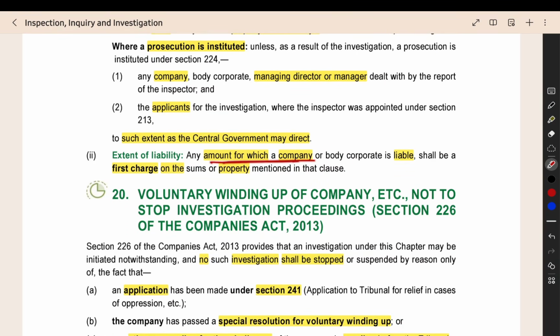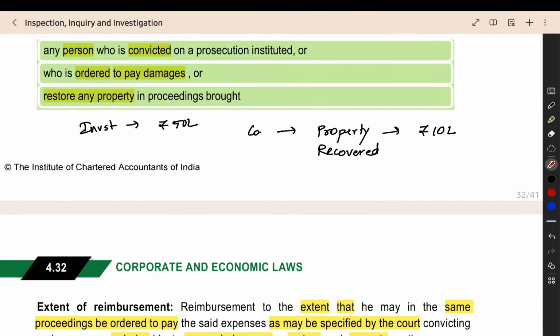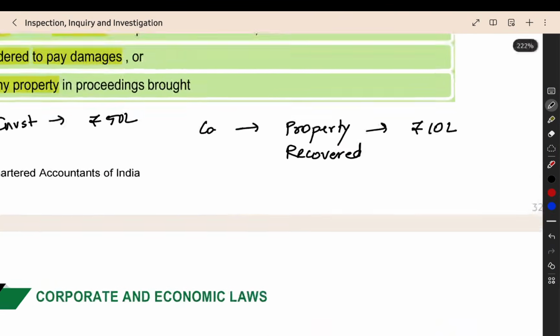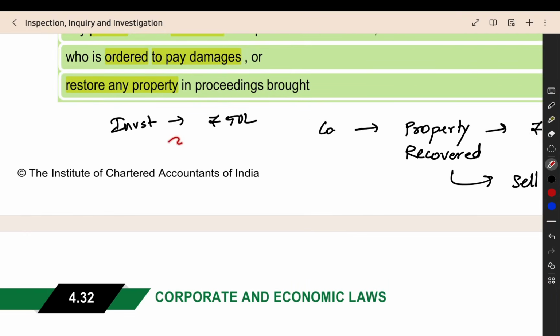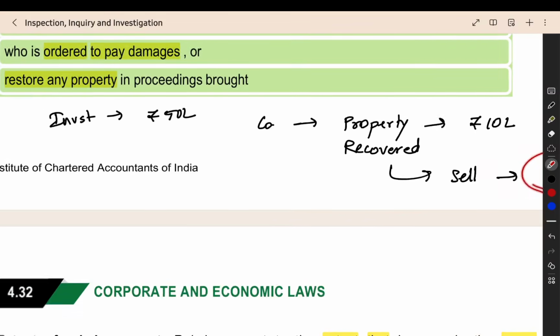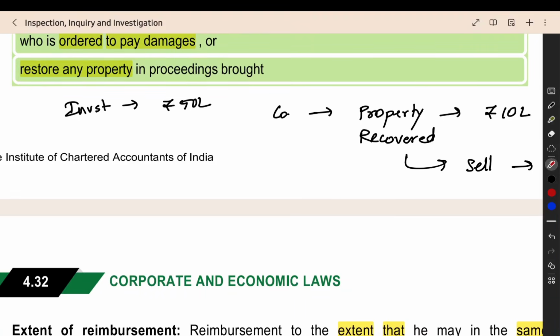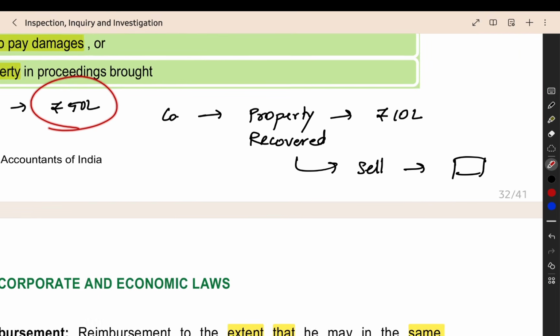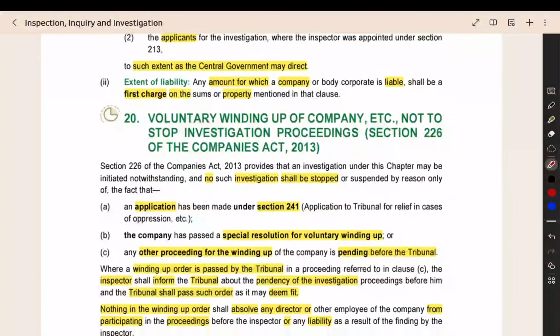Then the amount for which a company is liable becomes a first charge on the sum of the property. So if you pay the amount, 10 lakh, there is no problem. But if you are not paying the amount and you are selling the property, then whatever amount you get, that amount will first be taken by the central government for this 10 lakh, for this particular investigation cost. After that, the remaining amount only will be given to the company. First charge: when you are selling this property, the proceeds will first be shared with the government. After that only the remaining will be shared with the company. So that is section number 225, expenses of investigation.